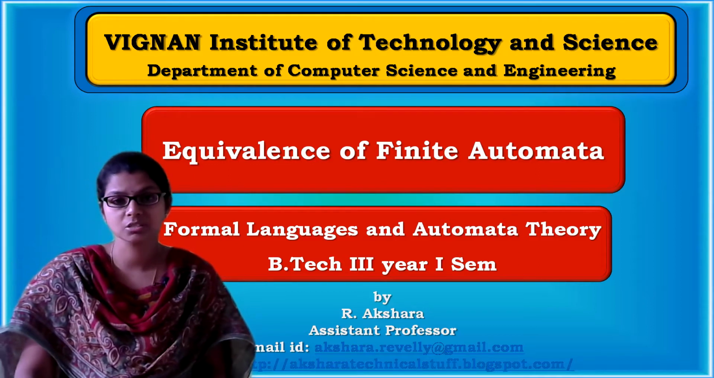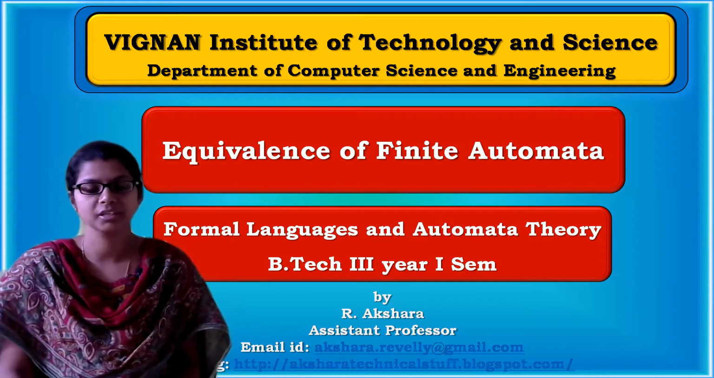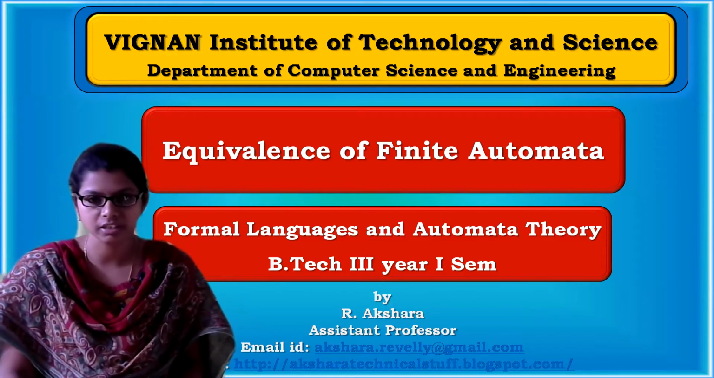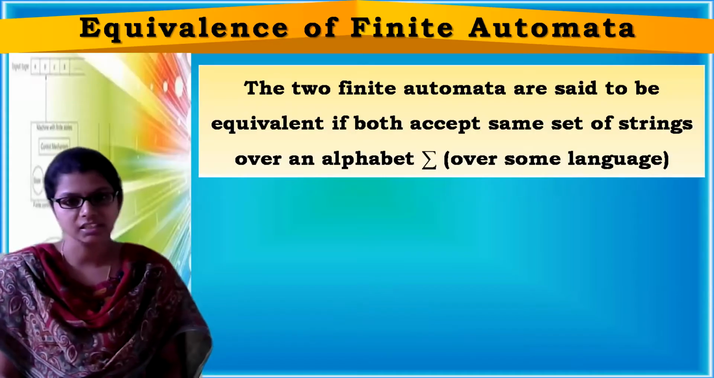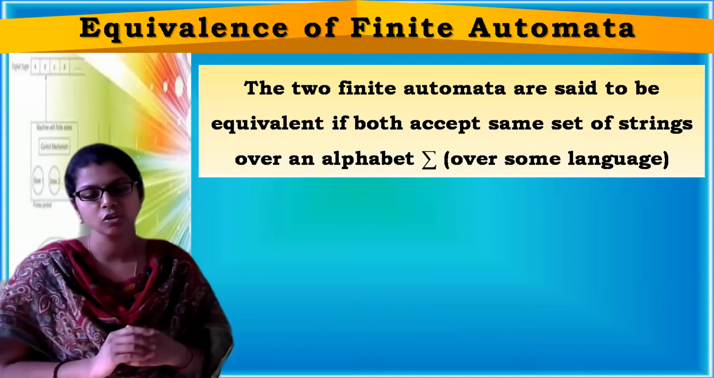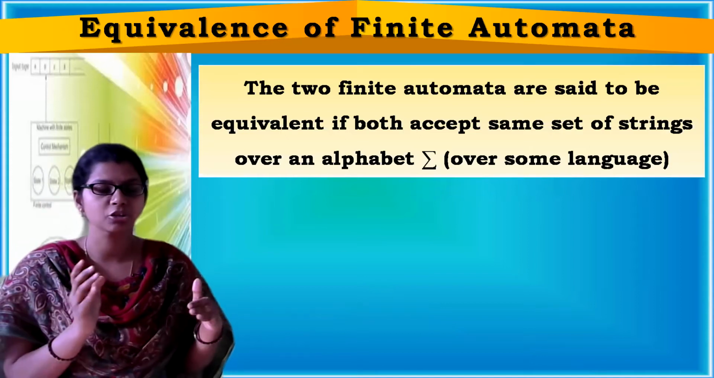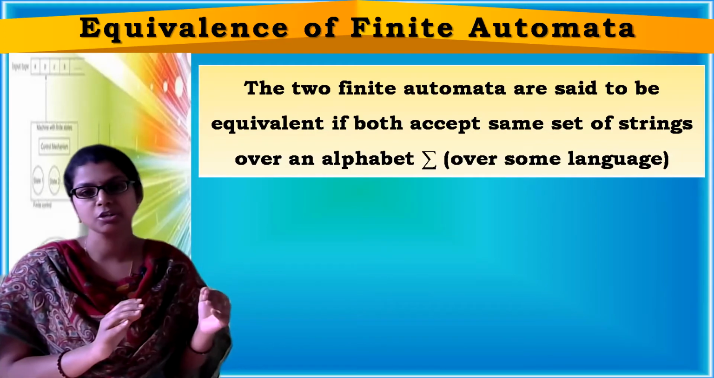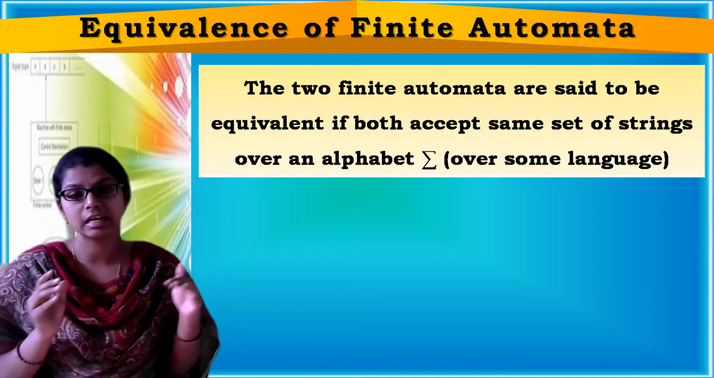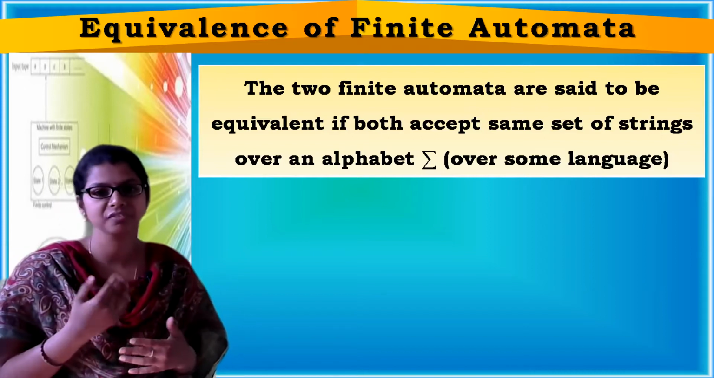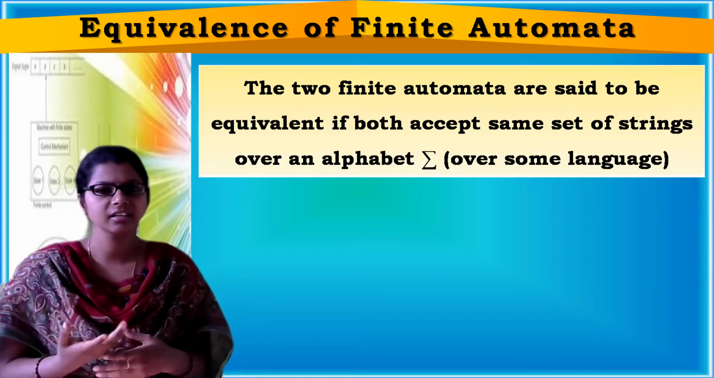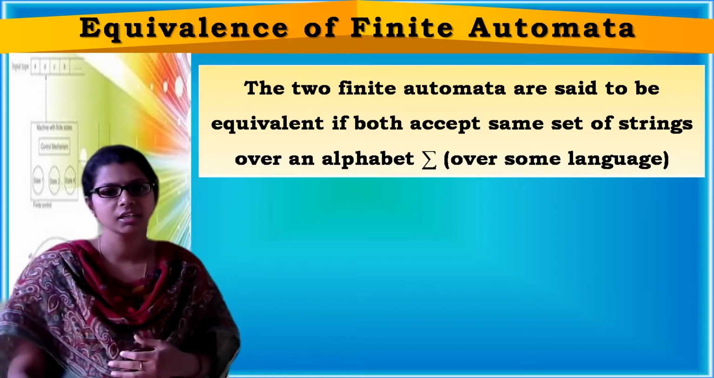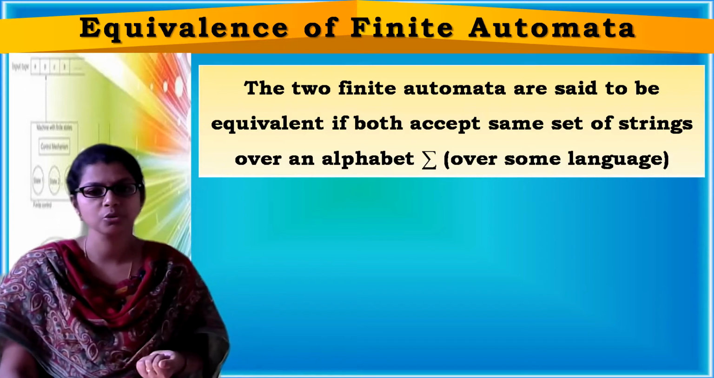We have two ways to say that two given finite automata are equivalent. One way is if the given two finite automata are accepting the same set of strings over an alphabet. If they are accepting the same set of strings over an alphabet, meaning the same language is being accepted by both finite automata, then we can say that the two finite automata are equivalent. Then what is one more way?